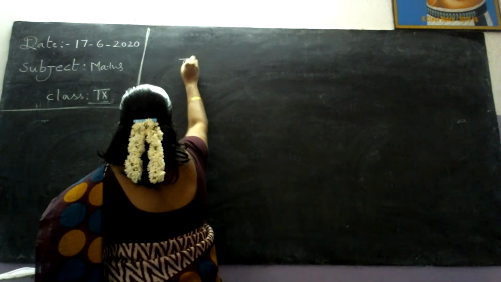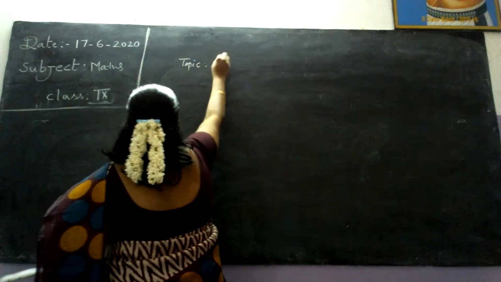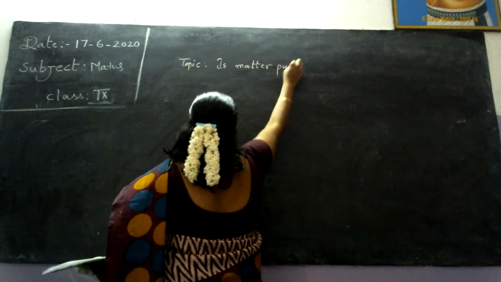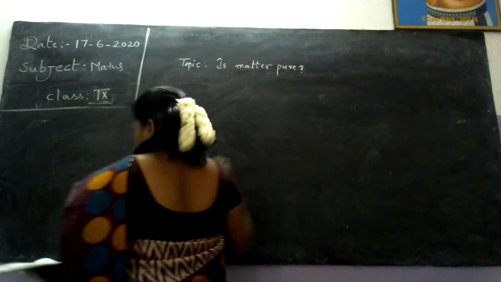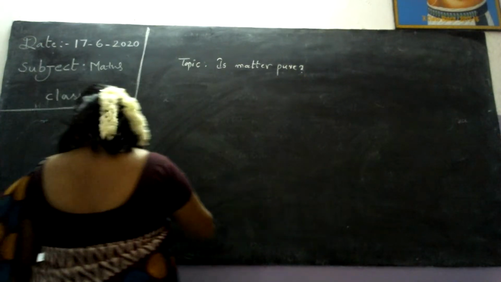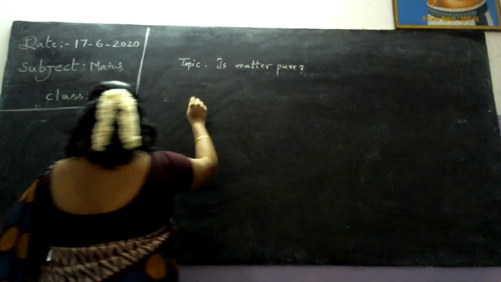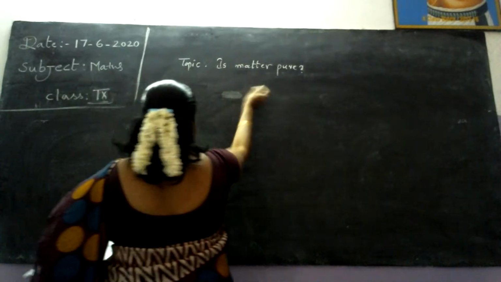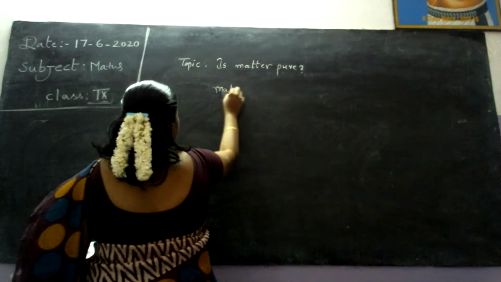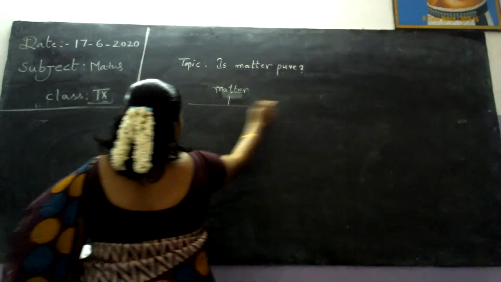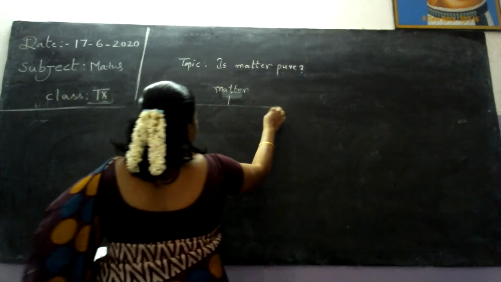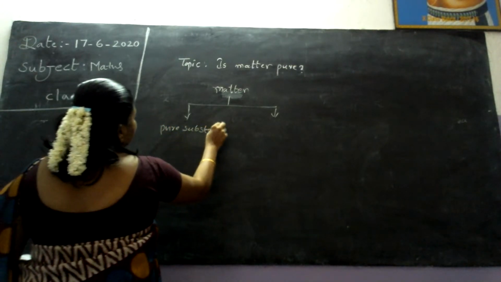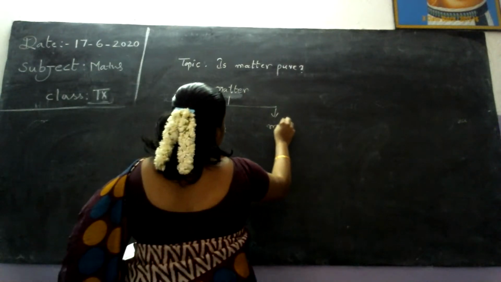The topic is matter pure. So here, types of matter: pure substance, mixtures.